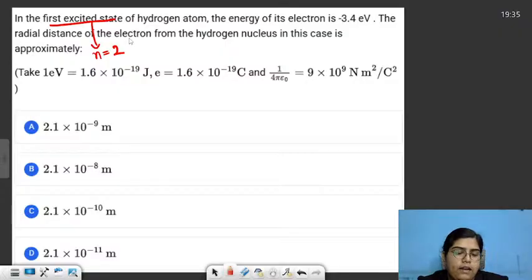Is anyone able to calculate the answer? Can I see some answers in the chat? You just need to type the option. You don't need to write the complete answer. You can just write A out of A, B, C, D, which option you feel is correct. Or what is the answer according to you?